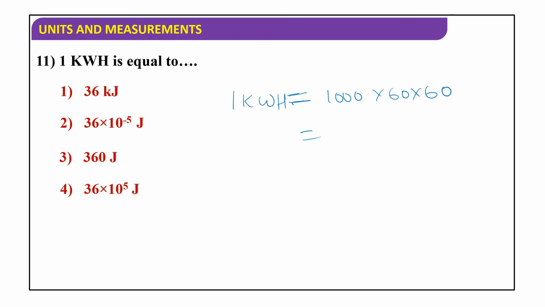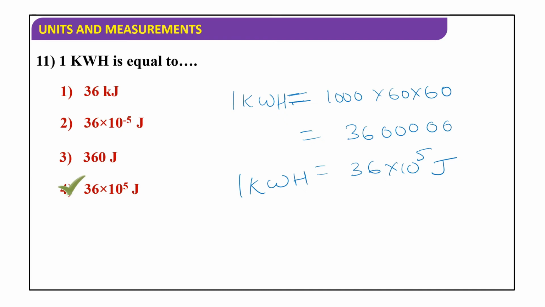So 6 6s are 36, and here 1 2 3 4 5 zeros. So 36 into 10 to the power of 5 joules. 1 kilowatt hour is equal to 36 into 10 to the power of 5 joules. So the fourth option is correct.